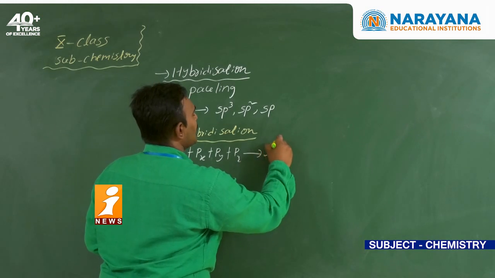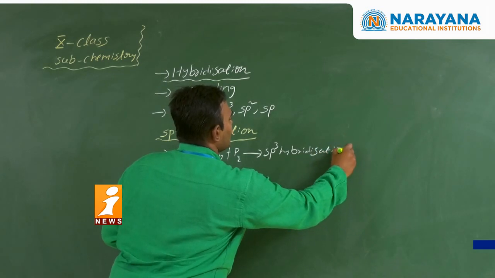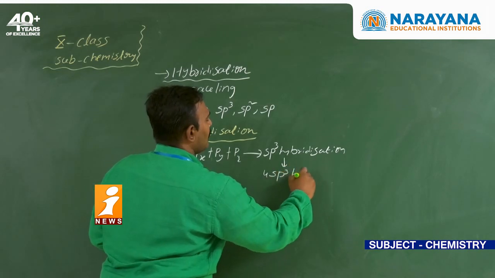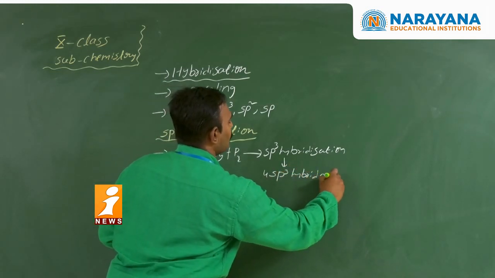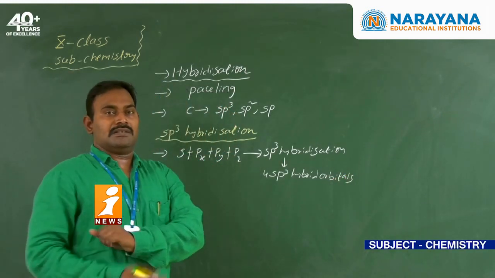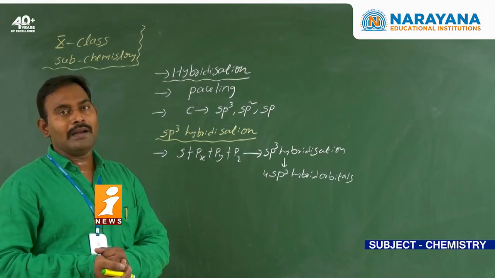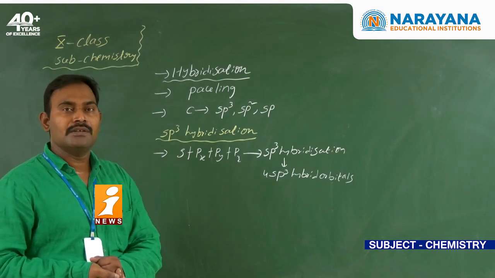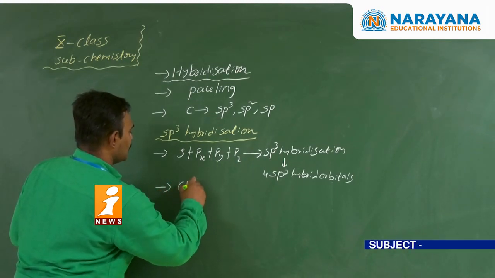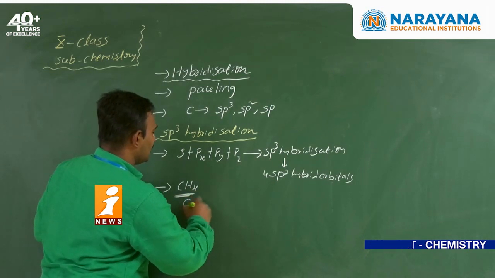So in sp3 hybridization, as a result, we will get the 4 sp3 hybrid orbitals. These 4 sp3 hybrid orbitals orient tetrahedrally around the central atom, and the bond angle will be 109 degrees 28 minutes. Now, the example here is methane. In the case of methane, carbon is the central atom.